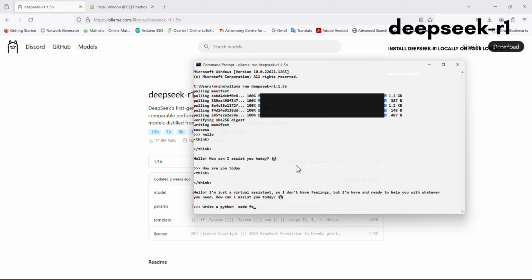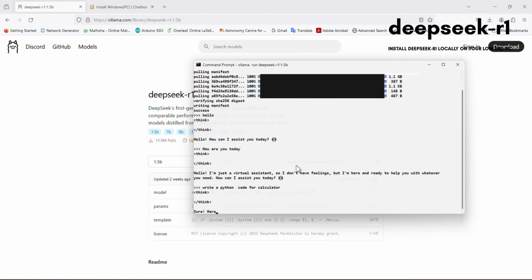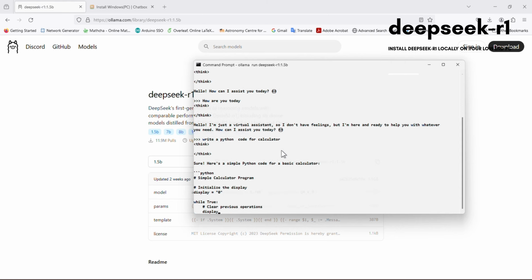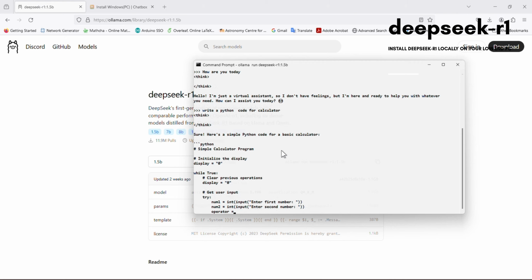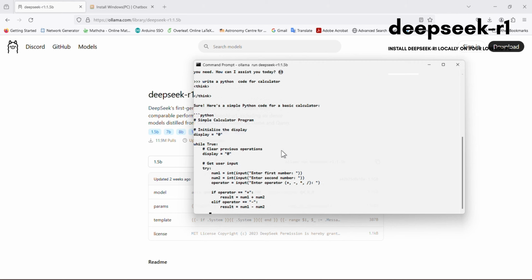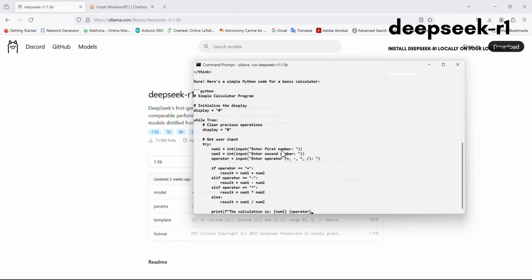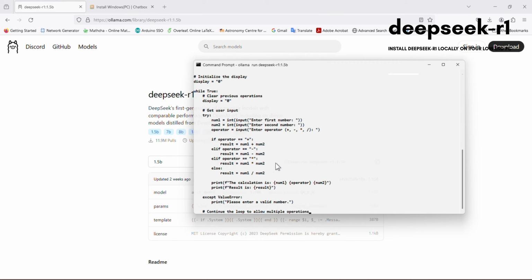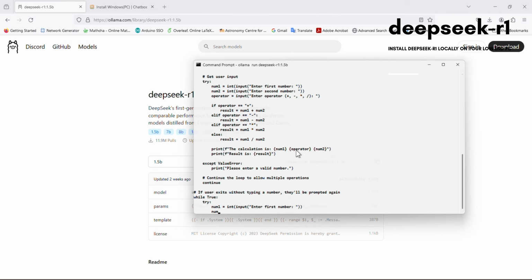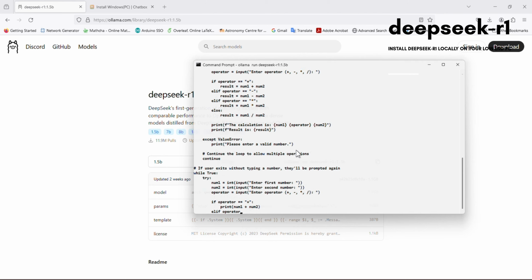Now how do you get the interface like ChatGPT? For that, you have to open the ChatBox app. So here you can see DeepSeek is working. Okay, that's fine. Now open the ChatBox app.